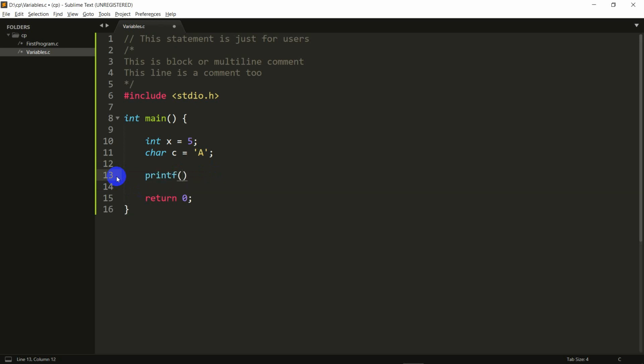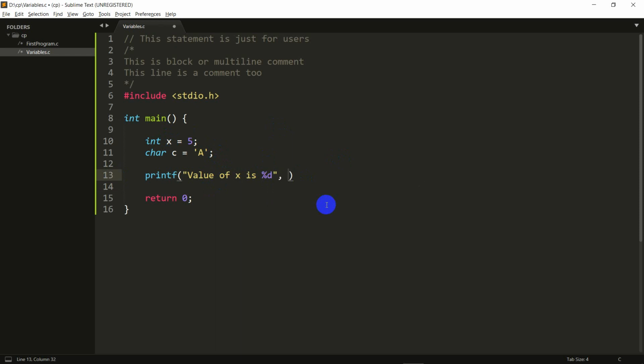And the way to do this is, let's first type a simple string, value of x is, and let's give a space here, and wherever you want to print the value of an integer, you need to use %d. And as you can see, it already came in a different color here.